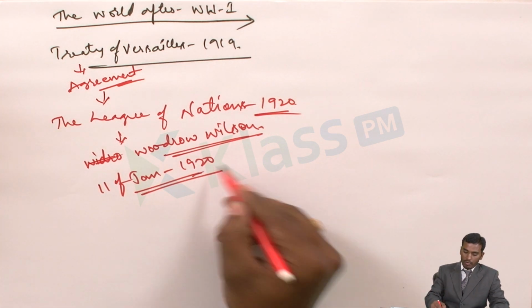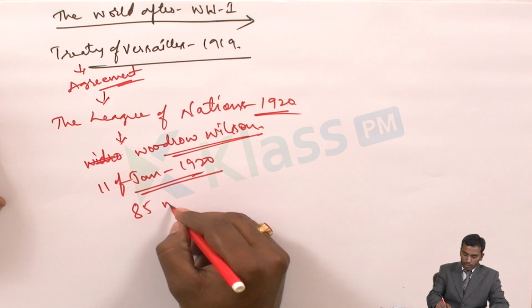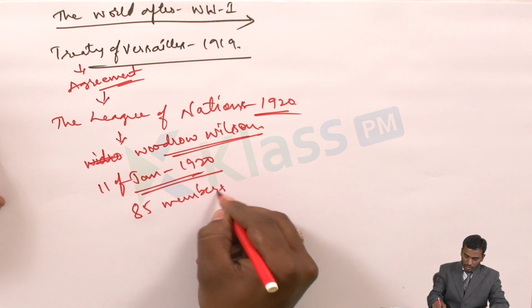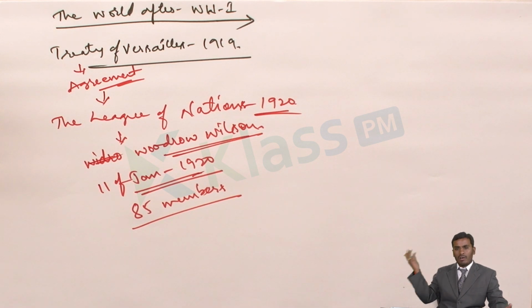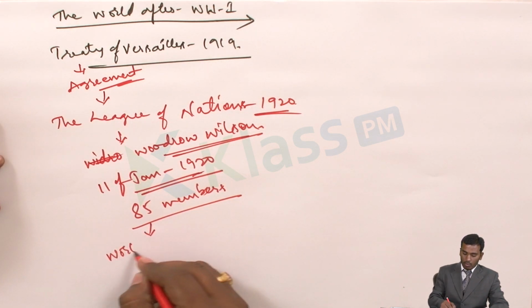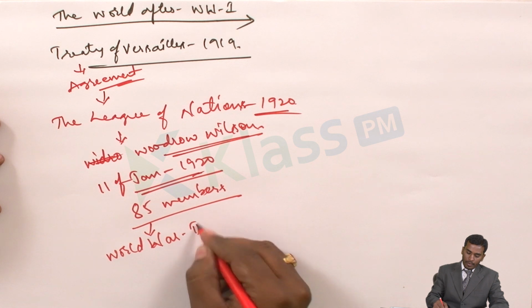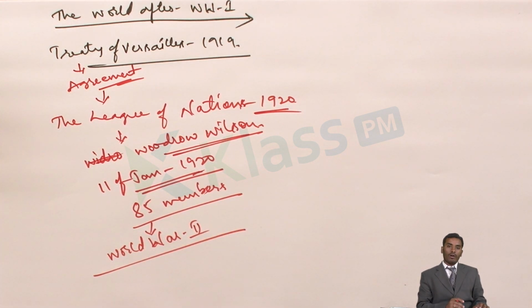They established this League of Nations in the year 1920, and at the beginning it started with 85 members. Frankly speaking, the League of Nations was a big failure because of many reasons, which we can discuss in later sections. Because of the failure of the League of Nations, the world experienced World War II.